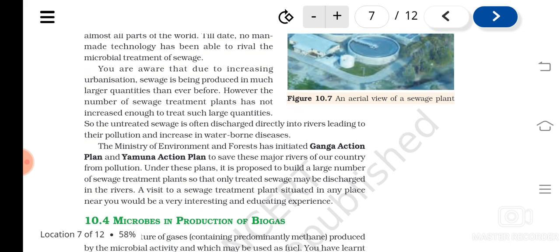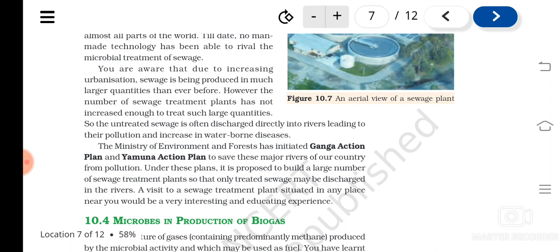So the Ministry of Environment and Forest has initiated the Ganga Action Plan and the Yamuna Action Plan. In those, what is demanded is to increase the number of sewage treatment plants, so that the pollution of natural water bodies will be less.